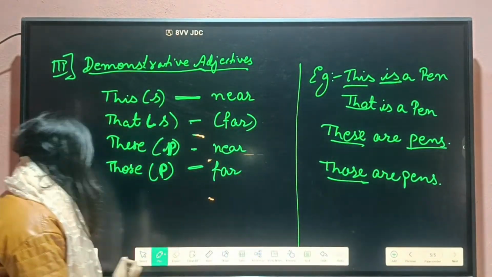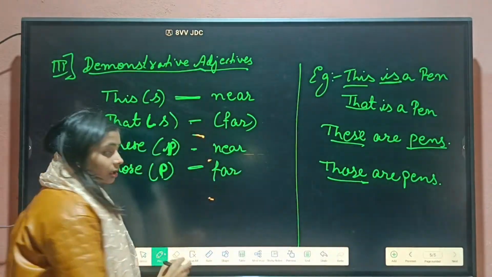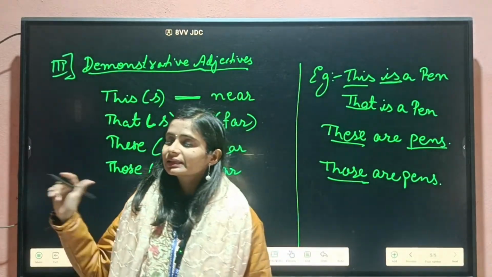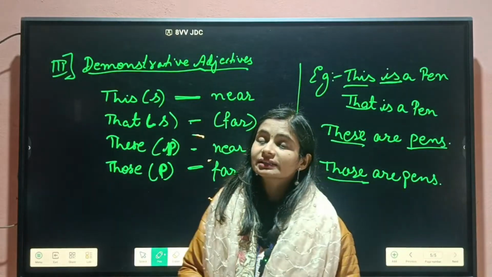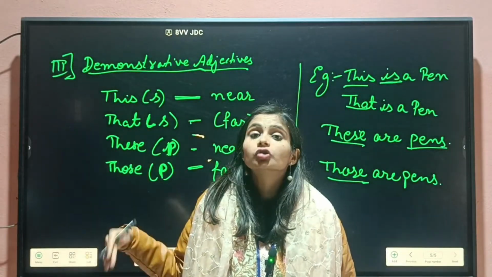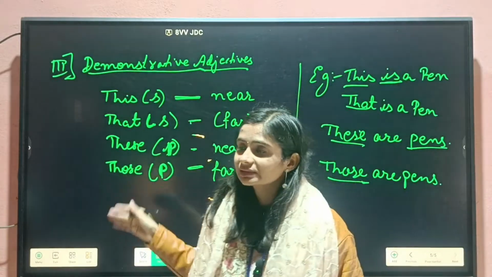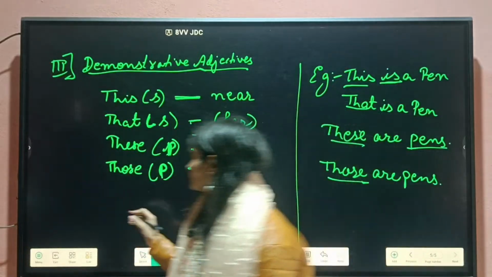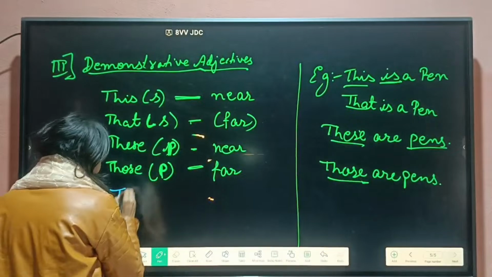We can also take another example. For example, here I am taking a class, and the next class is far from me. So what I can say is "that is the class" or "those are classes." Many classes are there in a line. But if I talk about one single class, I can write "that class."